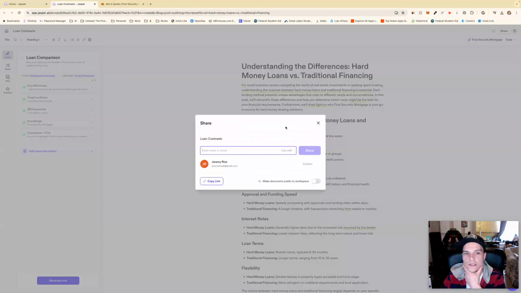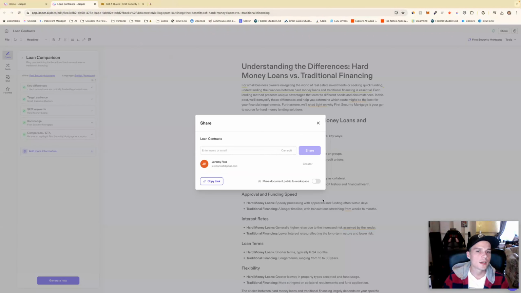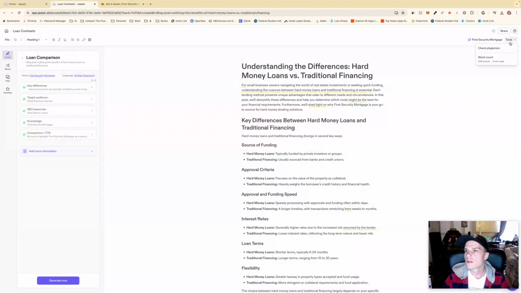I can share it. Yeah, there it is. Interesting. Make document public to workspace. Cool.